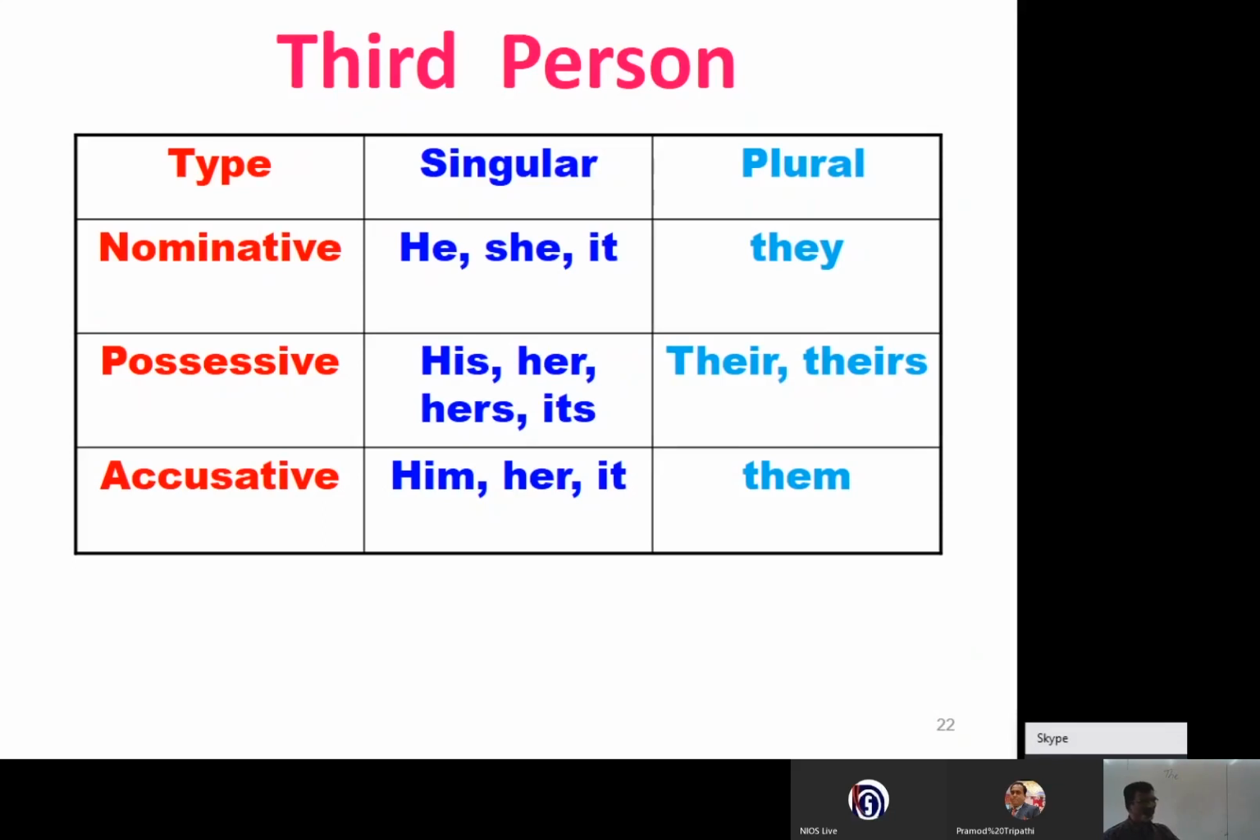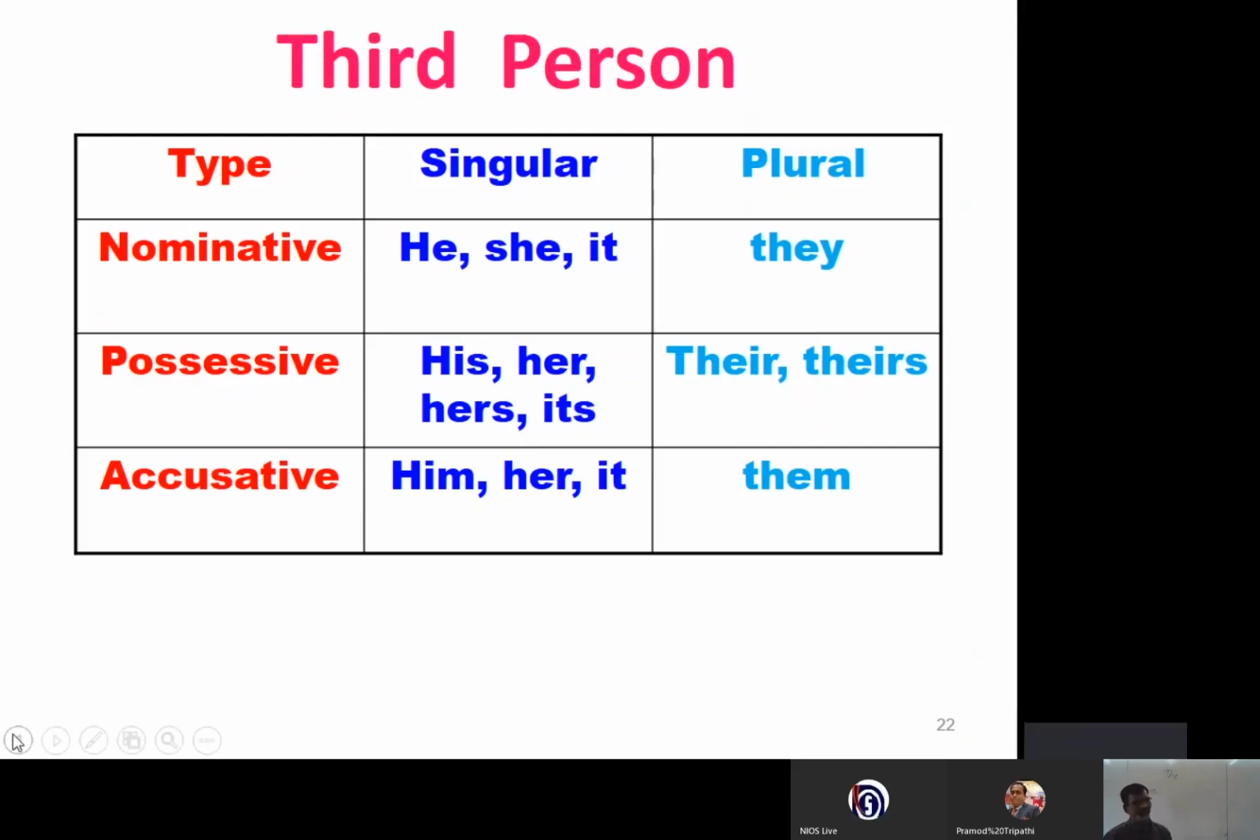Accusative form. Him, her, it is singular. And the plural form is them. See, we have seen three charts here, for first person, second person, third person. And we have seen three types.